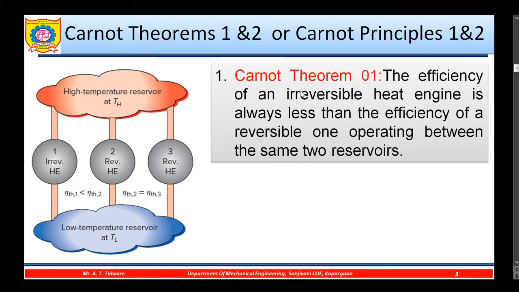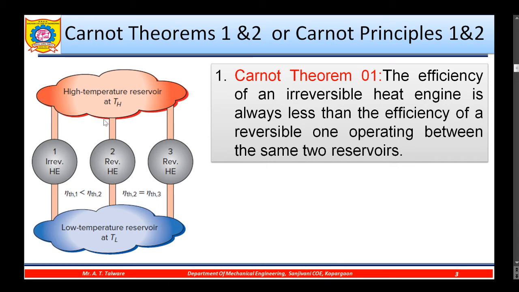The statement of Carnot theorem 1 is like this: the efficiency of an irreversible heat engine is always less than the efficiency of a reversible one operating between the same two reservoirs. In this diagram, number 1 represents the irreversible heat engine, number 2 represents the reversible heat engine.